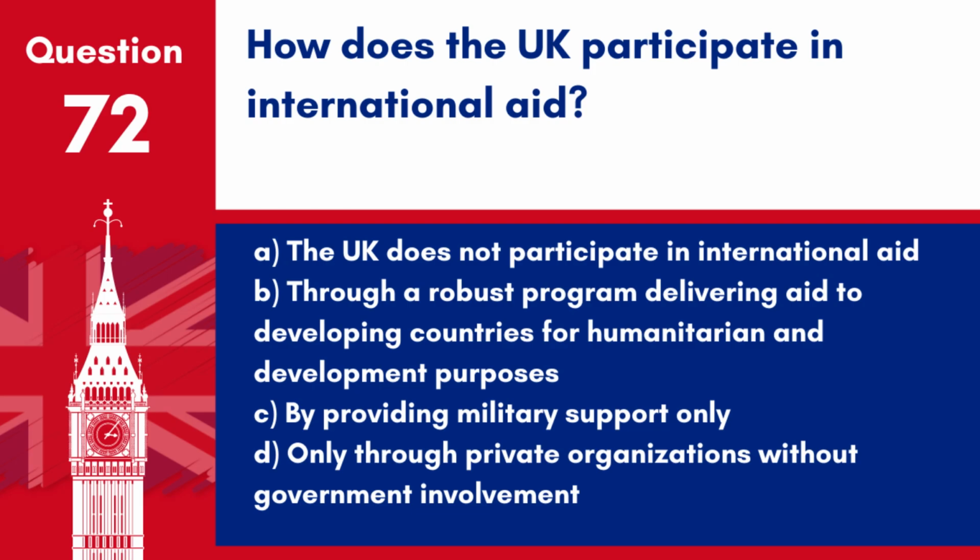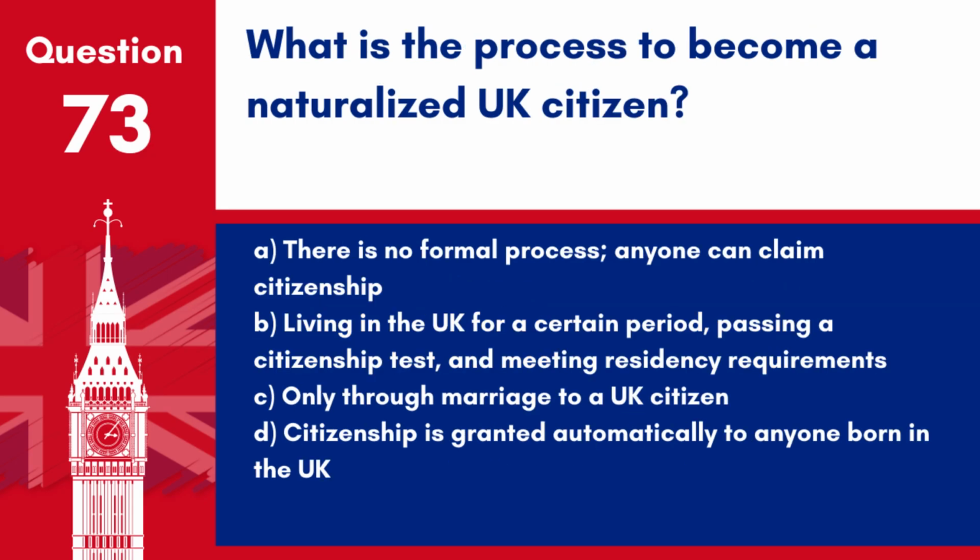Answer: B. Through a robust program delivering aid to developing countries for humanitarian and development purposes. The UK participates in international aid through government and non-governmental organizations that provide support for humanitarian and development efforts worldwide. Question 73. What is the process to become a naturalized UK citizen?